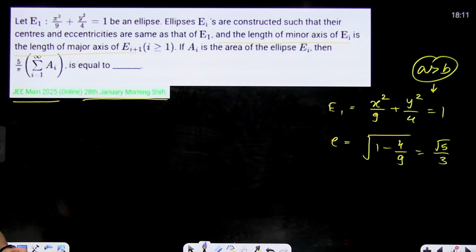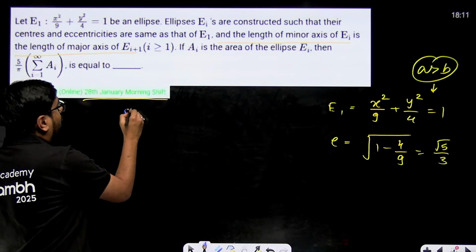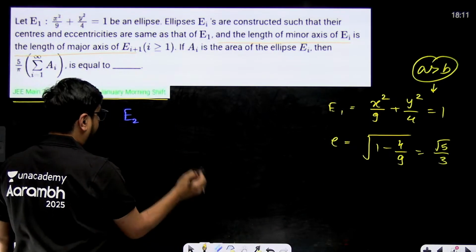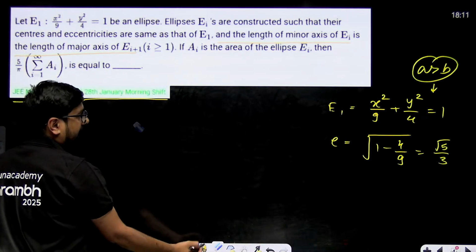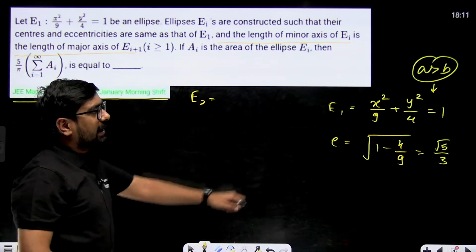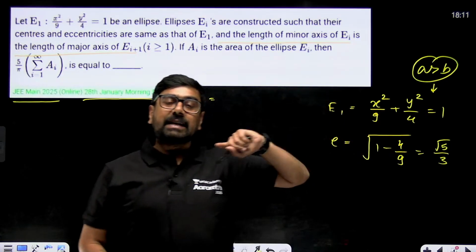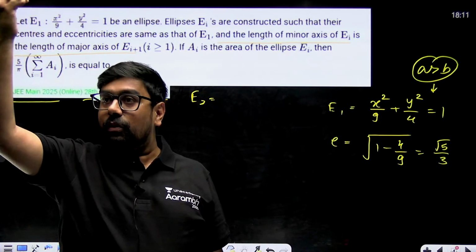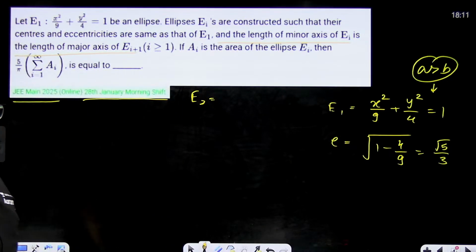E1 we know already. Now what will be our E2? If I talk about E2, what ellipse will be E2? This is my E1. So my E2 will be what? The length of the minor axis will be the major axis for E2 and E2 will be a vertical ellipse.